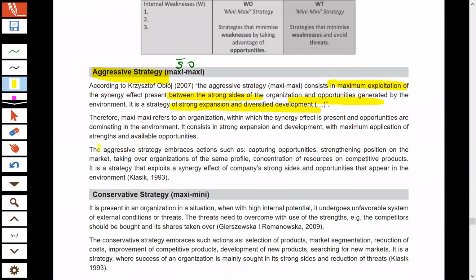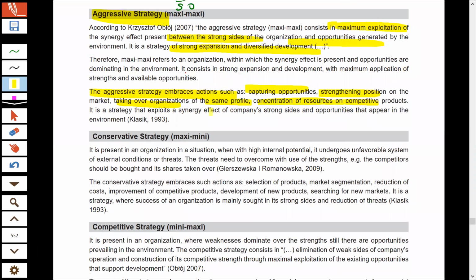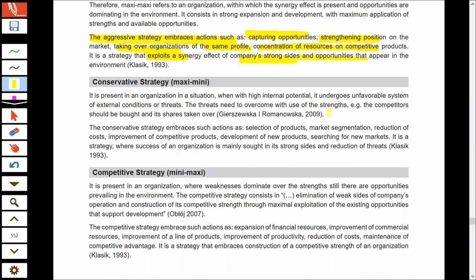So here, in the aggressive strategy, the following actions can be taken. The organization should try to capture the opportunities of the environment. It should try to strengthen its position more in the market. It should take over organizations having the same profile, that is, it should take over its competitors using its strength. It should concentrate on its products that are very competitive in the marketplace. And that way, the organization should exploit both the strong sides, its strengths, and also the opportunities of the environment, and improve its position in the market.